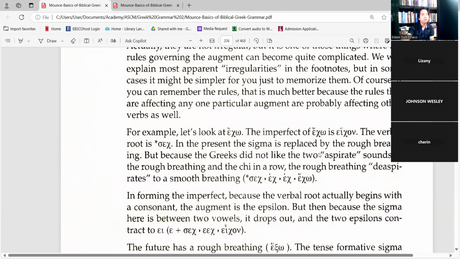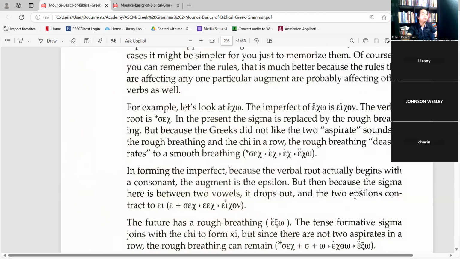The verbal root is sech. In the present, the sigma is replaced by the rough breathing. But because the Greeks did not like two aspirate sounds in a row, the rough breathing and the chi, it becomes echo rather than hecho.